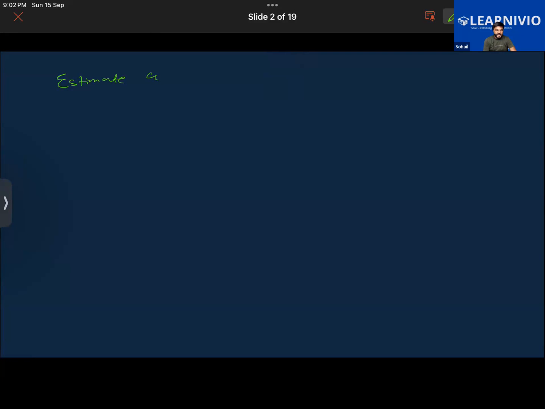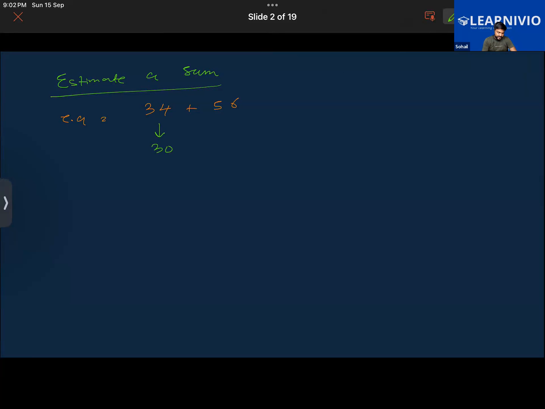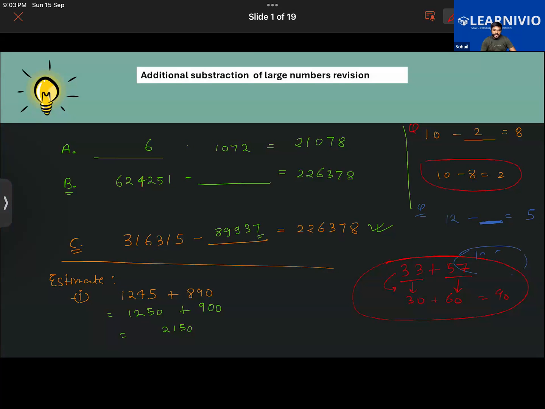Estimate a sum. How we used to do that? For example, we had 34 plus 56. So 34 will first be rounded off and it will become 30, and 56 will become 60, and as a result, the answer will be 90. This thing should be clear. And for the last one, it's 2150 here.